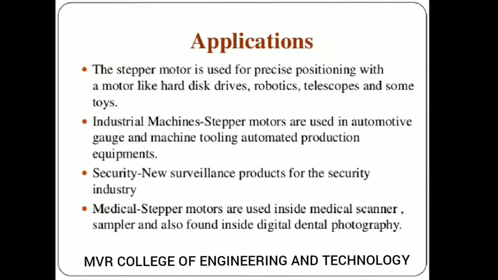They are also used in automated production equipment and for security purposes, in new surveillance products for the security industry. Now we are seeing surveillance cameras in every shop and everywhere, yes or no? These cameras rotate according to the step angle of the motor on the back side. Which motor is that? It is a stepper motor. It gives very small step angles, so in order to rotate surveillance cameras, which need very small step angles, these stepper motors are used.